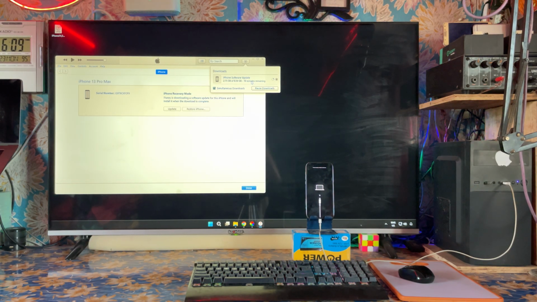Now almost 10 minutes in, I have downloaded 3 GB. Further we will see that we have to download 5 GB more, guys. The total size of this firmware is 8 GB.